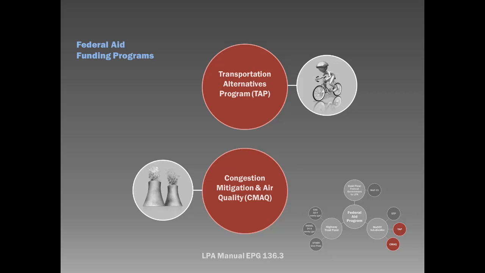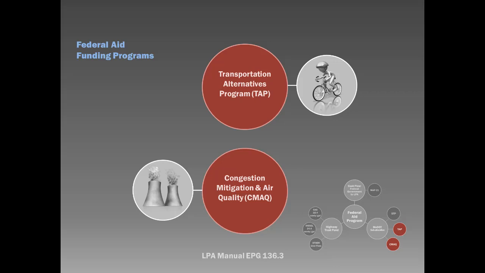Projects funded through CMAQ must have a transportation identity, involve emissions reduction, be located in a non-attainment area, and generally include bicycle and pedestrian transportation improvements, which are non-recreational, and must show a reduction in single-occupancy vehicle travel. Other eligible projects include the establishment or operation of traffic monitoring, management, and control facilities, projects that improve traffic flow, transit investments, and acquisition of diesel retrofits. There are several other federal aid programs available to local public agencies.